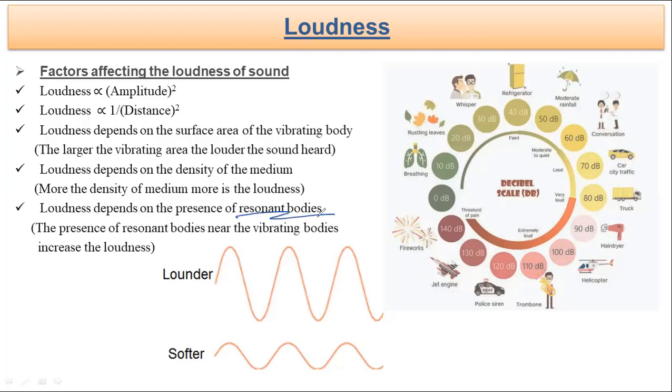Next, we know for this thing that the loudness is depending on the resonant body. So as just now we had understood the situation of the two sound boxes, over there we can understand how loudness can be impacted by the resonant body. So if a body which is present over there is causing a vibration which can make the other body reach its natural vibration, then we can observe that the loudness can increase, because this body is already vibrating and it makes another body vibrate, and that also vibrates at its natural vibration. So the obvious thing is that the rate of vibration will be more and the loudness will also be very much high. So that is the thing which you need to remember over here.